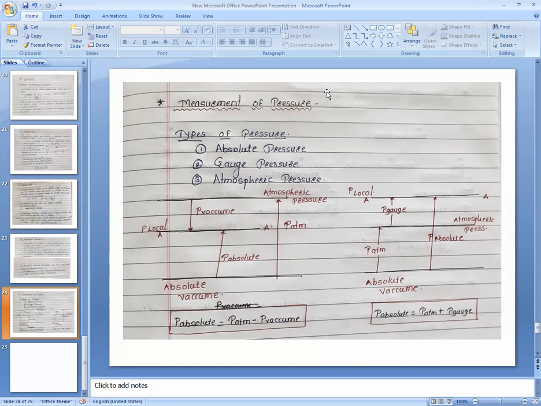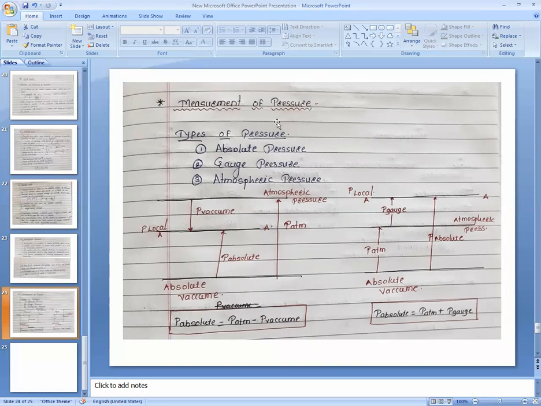Some amount of pressure is exerted by the air on all bodies or surfaces. So we are also living in gauge pressure. Zero pressure is beyond the suction pressure. Below the atmospheric pressure there is a suction pressure, and above the atmospheric pressure it is the gauge pressure.